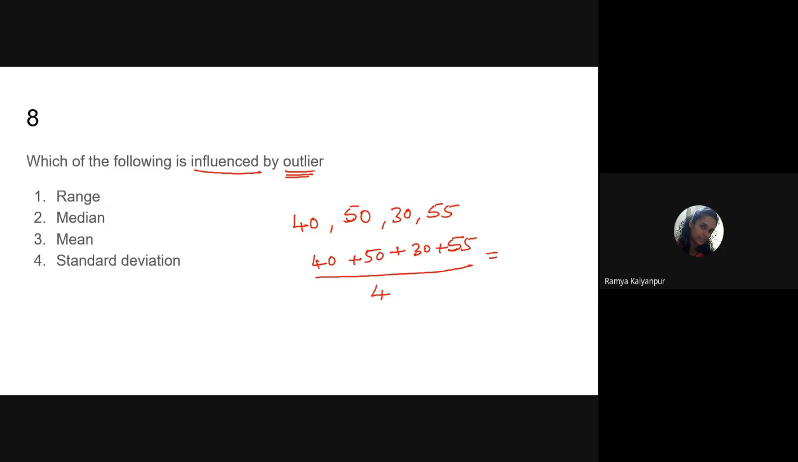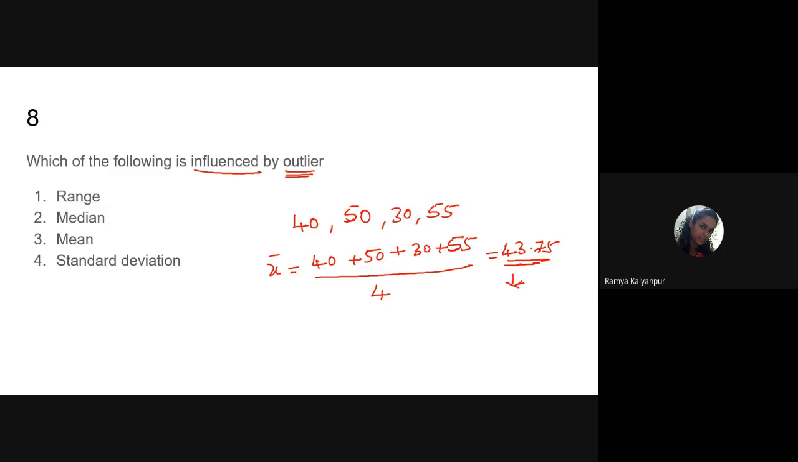Now how much will we get? 40 plus 50 is 90, 90 plus 30 is 120, plus 55, equal to 175, divided by 4. That is 43.75. So this is the mean or the average value. We are getting 43.75 as the average weight, the mean weight, of that given classroom.